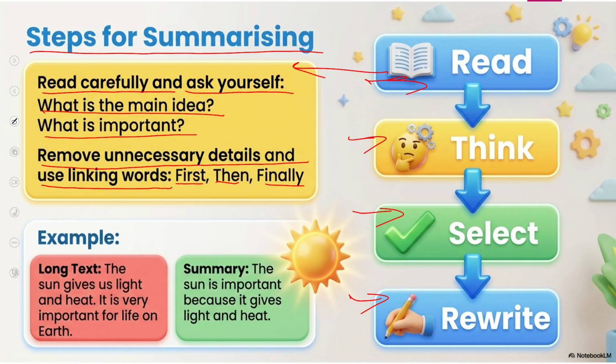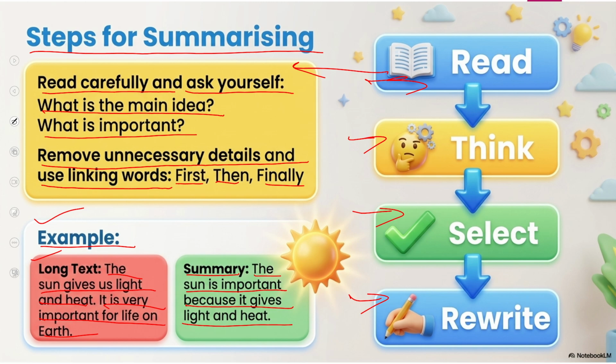So you will see the whole process in the form of an example. This is the long text. The sun gives us light and heat. It is very important for life on earth. This is a complex idea in the long text. How will you summarize? The sun is important because it gives light and heat. So, this is the whole process in the form of an example. Now, let's move to the next slide.